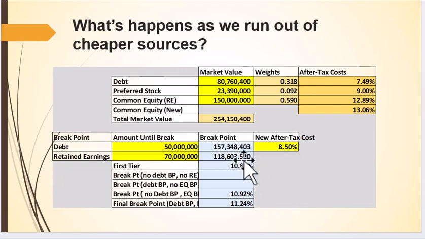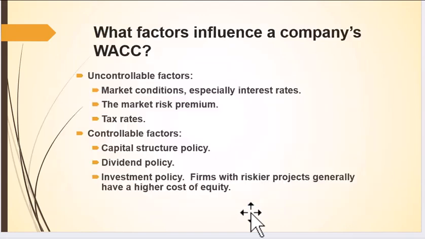From 118 million to 157 million, it's going to cost 10.92%. And if we gather $50 million of debt, that's going to break at 157 million. So over 157 million of funds that we gather, it's going to cost us 11.24%.